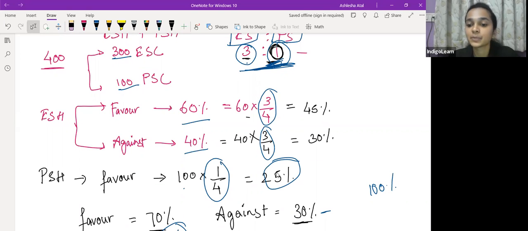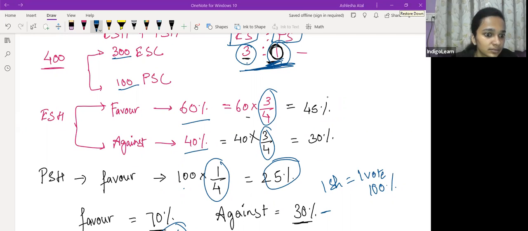Voting by poll is very simple. Voting by poll is basically one share is equal to one vote. That's what happens in voting by poll. Is this clear now, everyone? Do you want to make a note of this? Voting by poll is not the same as show of hands. Show of hands is one member is equal to one vote. There's a lot of difference between voting by poll and show of hands.